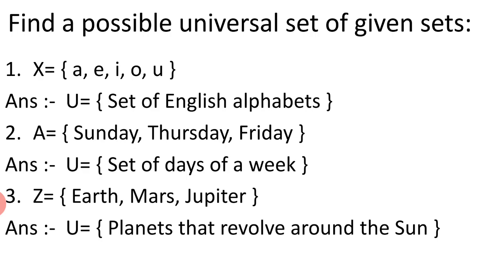Number 2, A equal to Sunday, Thursday, Friday. So the possible universal set for this given set will be the set of days of a week. Number 3, Z equal to Earth, Mars and Jupiter. So the possible universal set for this given set will be planets that revolve around the sun. As Earth, Mars and Jupiter are part of the 8 planets, this is the possible universal set for all given sets.